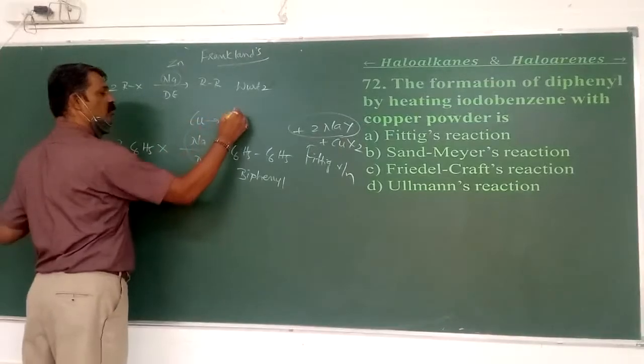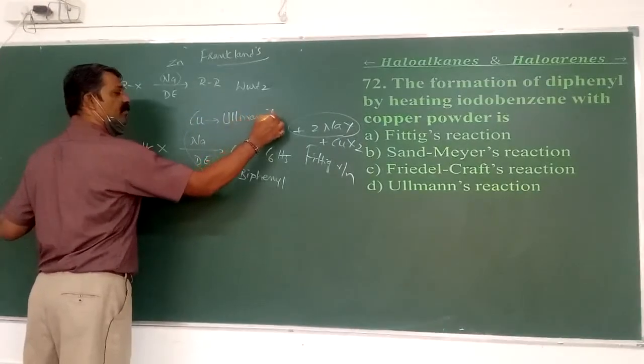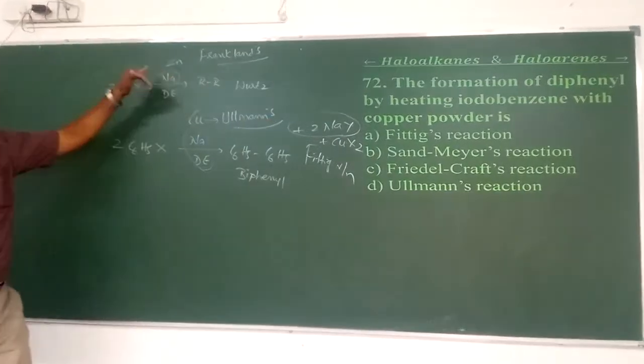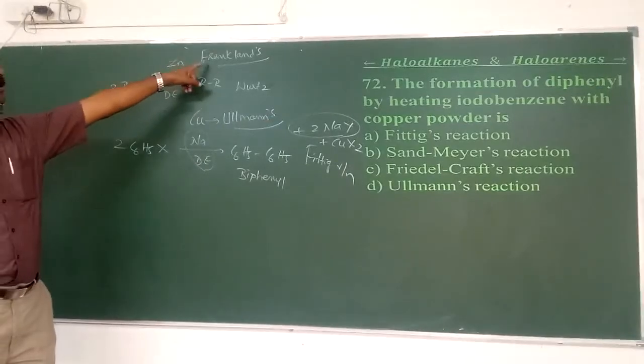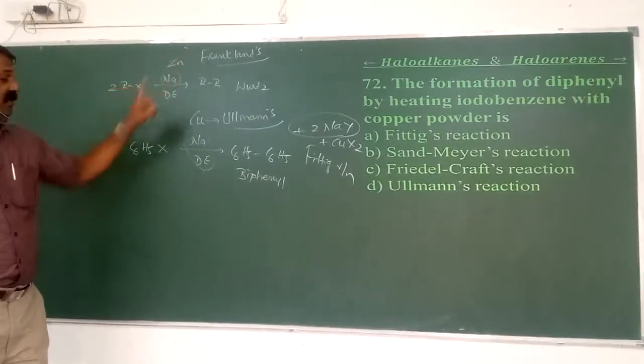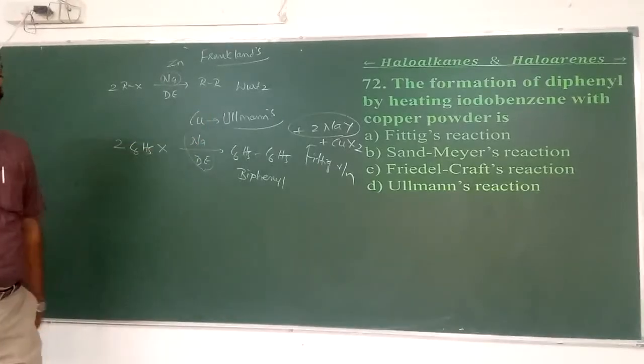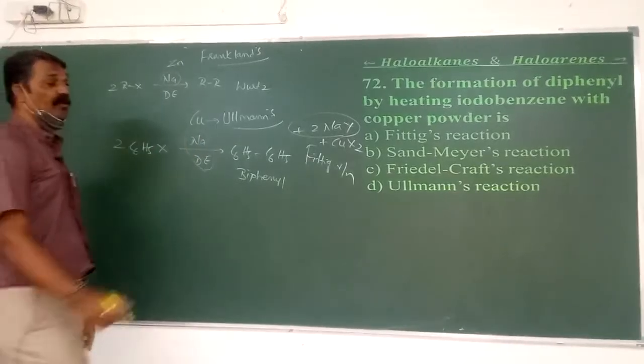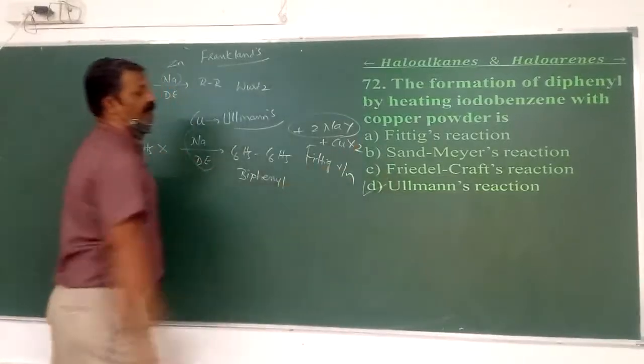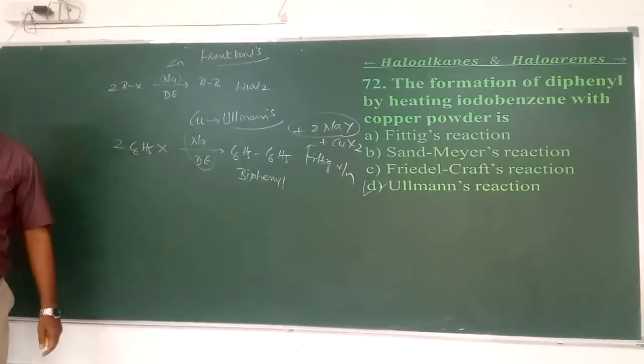Therefore, that type of reaction is called Ullmann's reaction. In the Wurtz reaction, if the sodium is replaced by zinc, it is called Frankland's reaction. Whereas in the Fittig reaction, where the sodium is replaced by copper, the product is the same and the name of that reaction is Ullmann's reaction. Okay, so that is 72, option D.